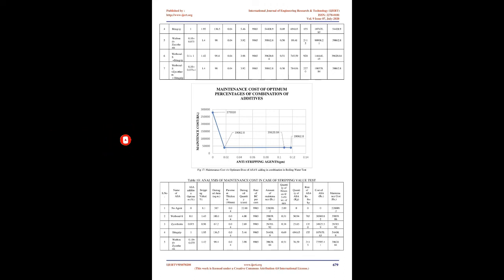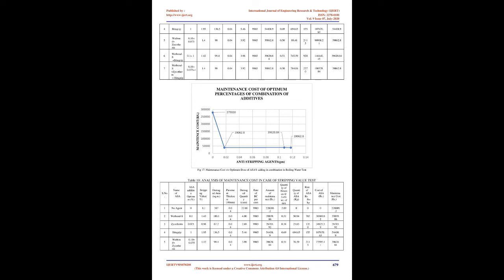4. Experimental investigation. At first, boiling water test and stripping value test were done without adding any ASA and the stripping value was calculated. After that these 3 ASAs were used with various percentages: Wetbond-S at 0.05, 0.07, 0.10 and 0.15%, Zycotherm at 0.05, 0.075, 0.10 and 0.15%, and Bitugrip at 0.5, 0.75, 1.0 and 1.5% by weight of bitumen to check the optimum dosages of all these ASAs. Wetbond-S showed minimum stripping at 0.10%, Zycotherm at 0.075% and Bitugrip at 1.0%. After getting optimum dosage, combinations were made to obtain minimum value of stripping.